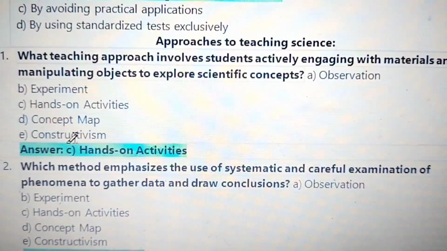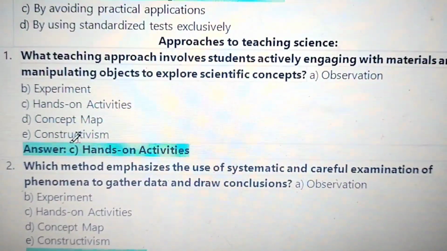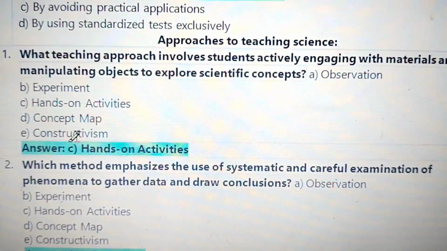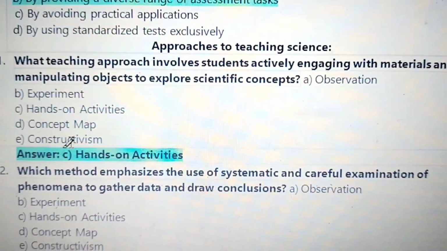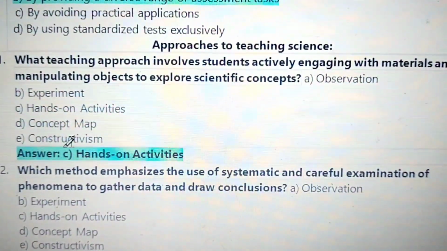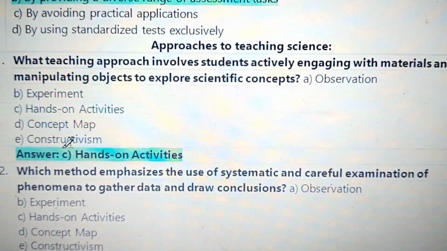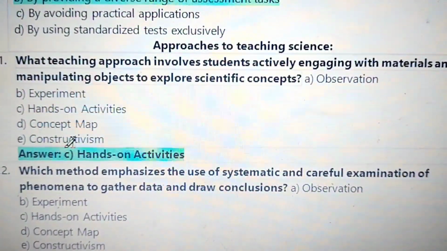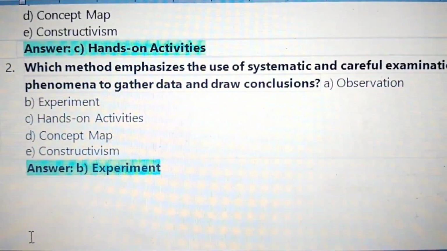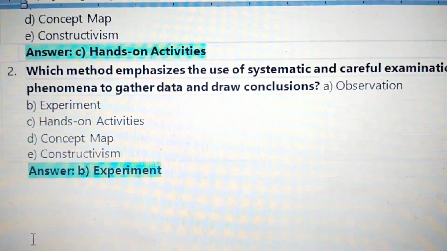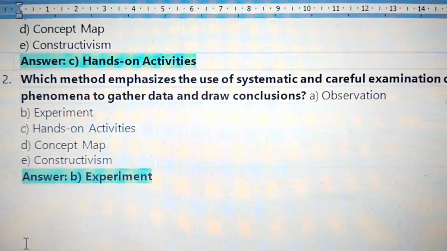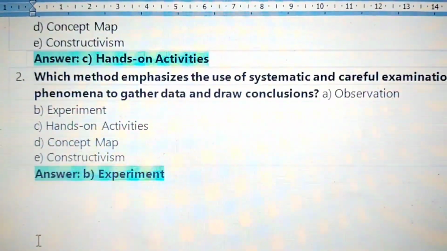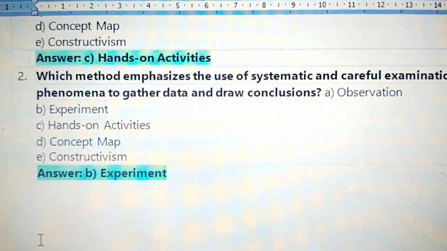Next topic, approaches to teaching science. Number 1, what teaching approach involves students actively engaging with materials and manipulating objects to explore scientific concepts? Answer C, hands-on activities. Number 2, which method emphasizes the use of systematic and careful examination of phenomena to gather data and draw conclusions? Answer: experiment.